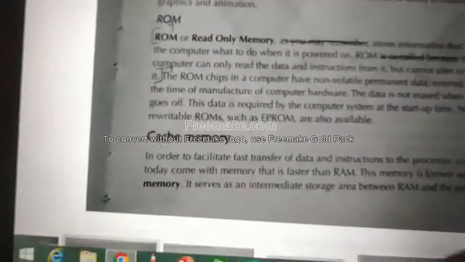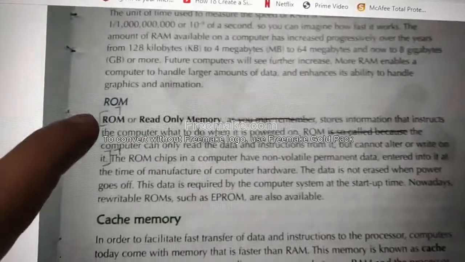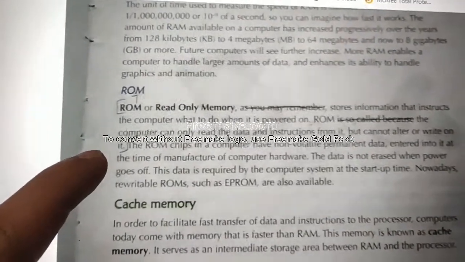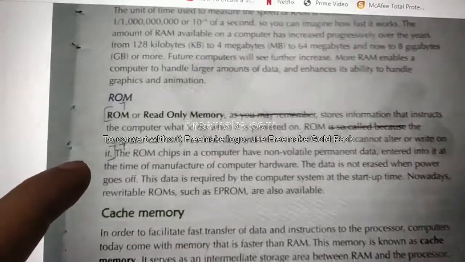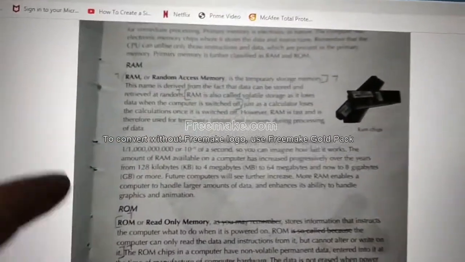For ROM, 1 point. From ROM till the fourth line, the first word, it, till that. These 3 points are the answer for question number 7.